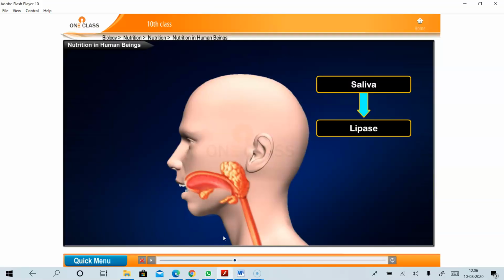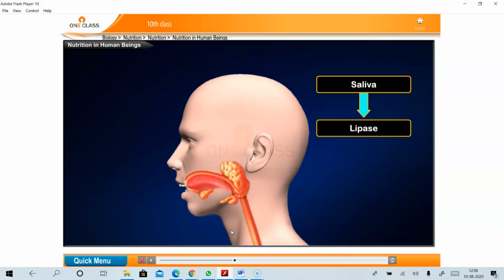Open your textbook, page number 14. See the side heading, passage of food through alimentary canal or gut. In that first para, you can see there are three pairs of salivary glands.